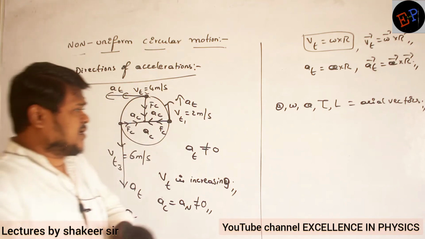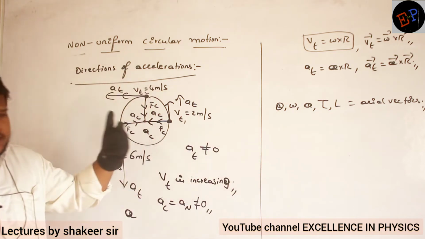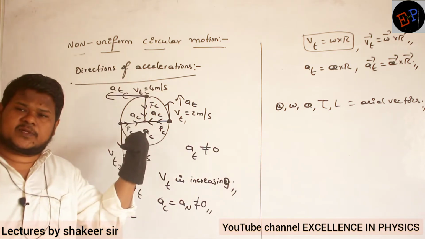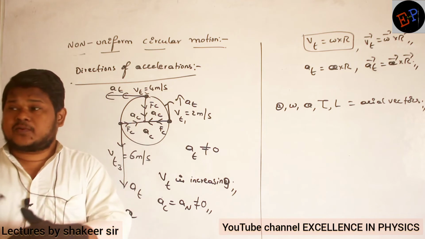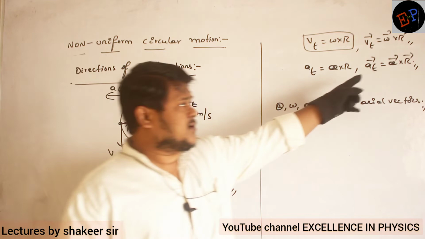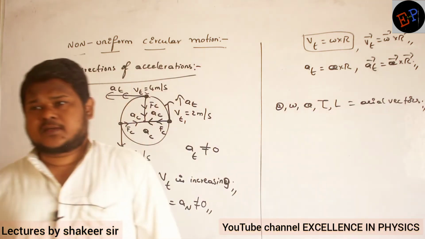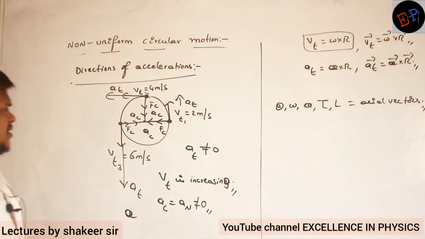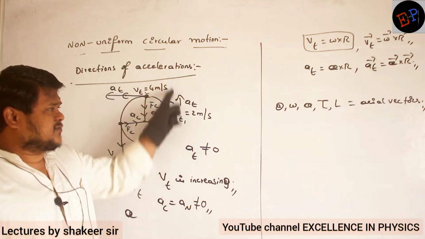So therefore, definitely alpha will be either towards positive z-axis or towards negative z-axis. Now whether it is towards positive z-axis or negative z-axis, how can I calculate? I can calculate by using alpha vector cross r vector. So let us consider, this is the direction of tangential acceleration.